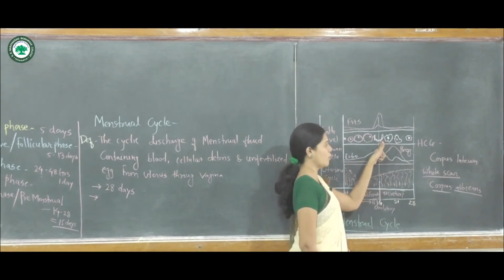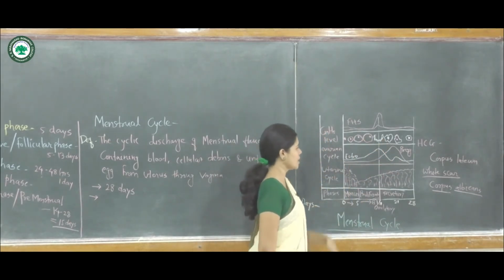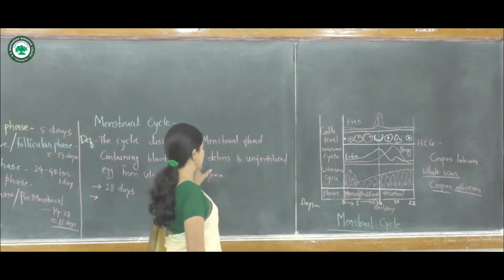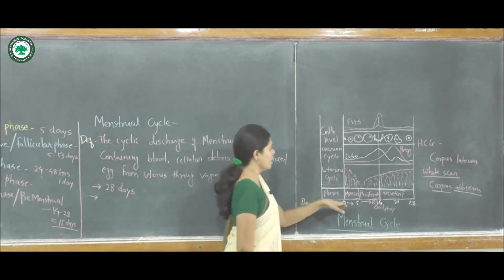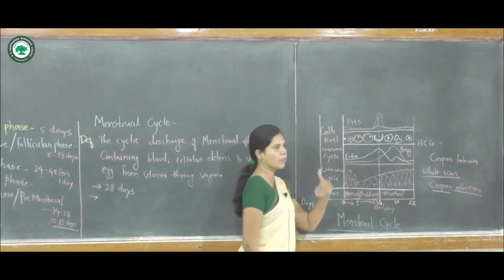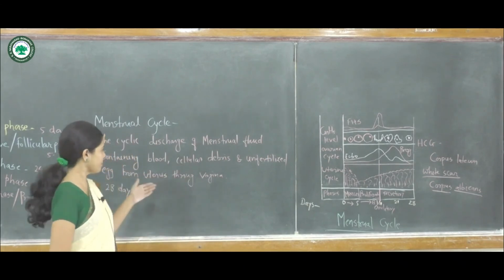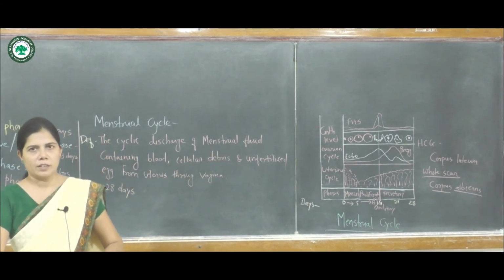But if the egg is not fertilized, then the next menstrual cycle begins after 28 days. So a single menstrual cycle with its 4 phases is carried out in 28 days, and after 28 days the second menstrual cycle begins. Okay, thank you.